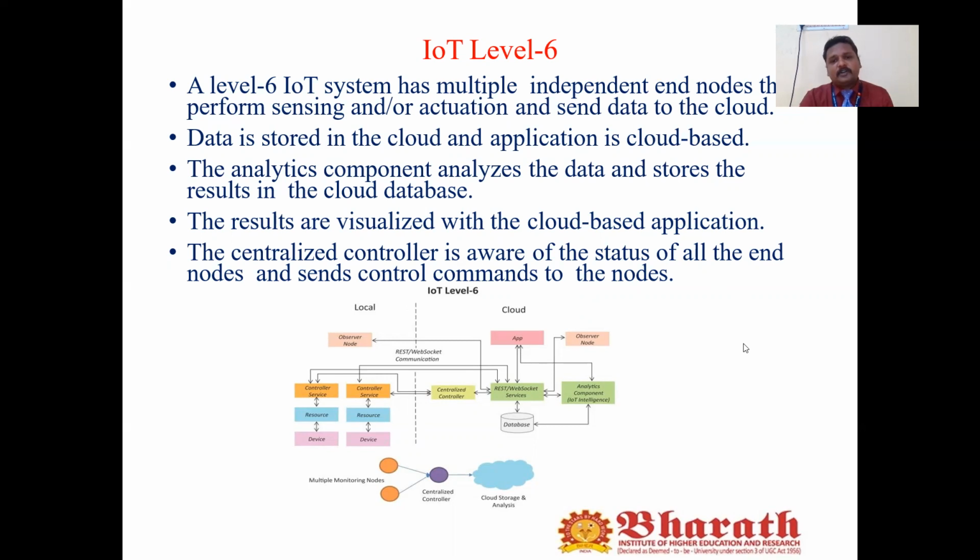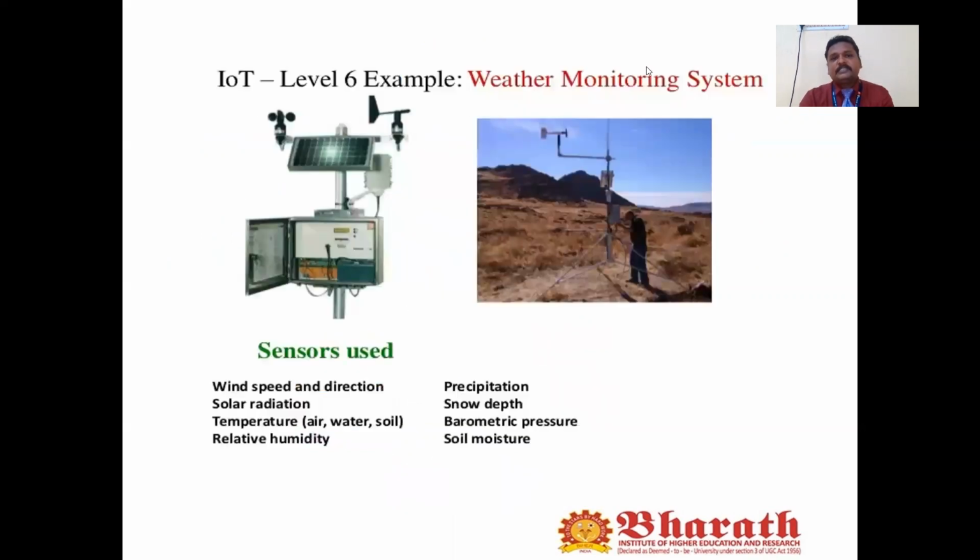It sends control commands to the nodes. This is what we call IoT level 6. So the difference between level 5 and level 6 is this: in level 6, we have a centralized controller because we want to monitor multiple monitoring nodes.